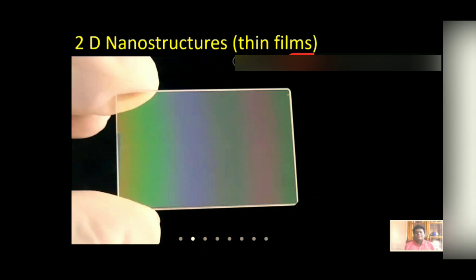Now, we shall discuss two-dimensional nanomaterials, a good example of which is nanostructured thin films. You are all aware of different types of coating over glass, which I will discuss in the applications section. You can put different types of nanoparticles in the glass so that it becomes anti-reflecting, hydrophobic, etc. So what we do is, we have a substrate and we grow only a few layers, 2, 3, 4 layers of atoms over that substrate. So it is a very thin structure.